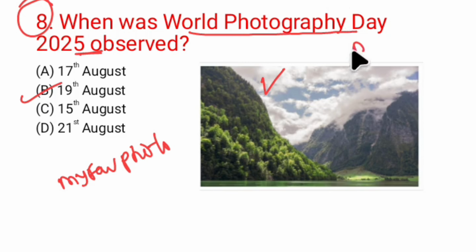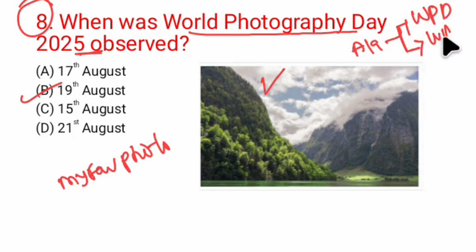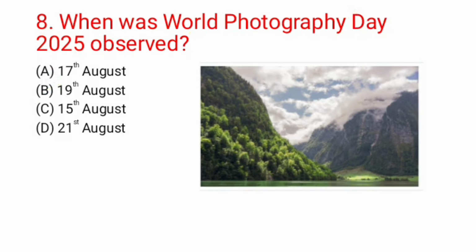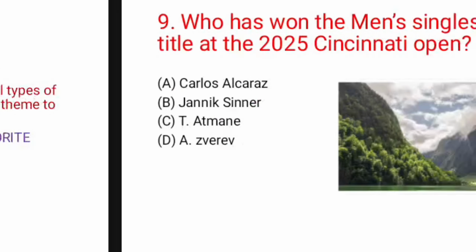Remember, on August 19 we observe World Photography Day as well as World Humanitarian Day. The theme for Humanitarian Day is Act for Humanity, and for Photography Day, My Favorite Photo.